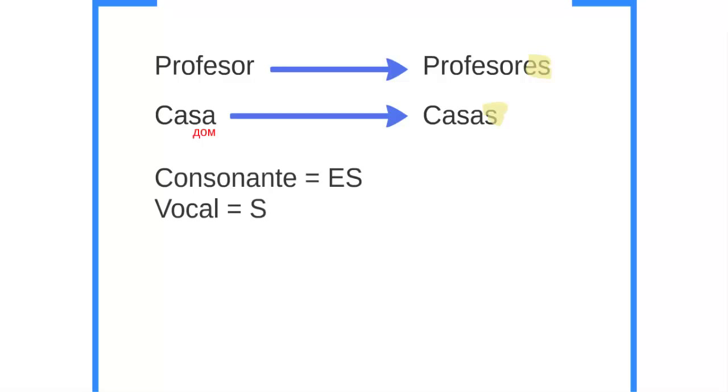It ends in vocal. Sorry, 1 second. Oh my god, I'm still ill. So we have consonantes. The letters like L, F, M, they're consonantes, es. And if it's finishing in a vowel in Spanish, we only add s. So vocales are only a, e, i, o, u. If it's not that, we add es.